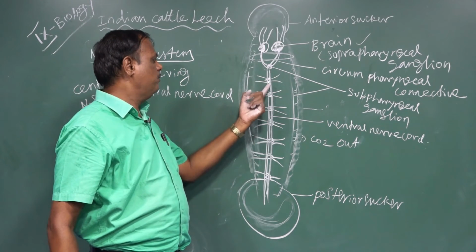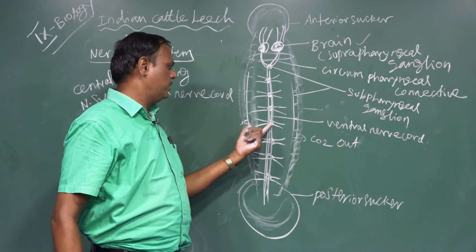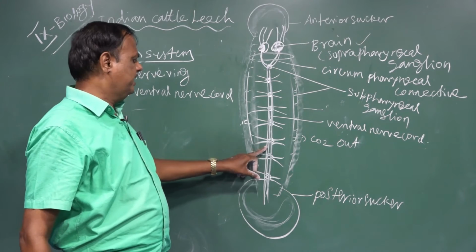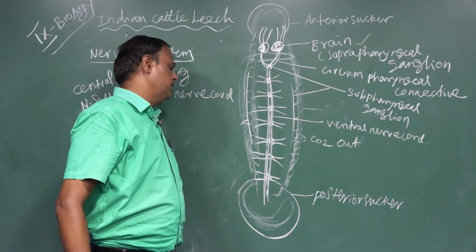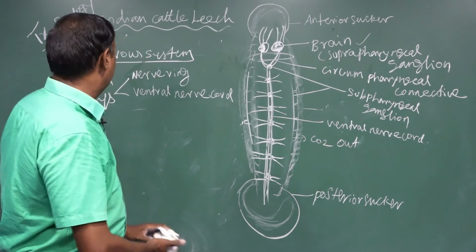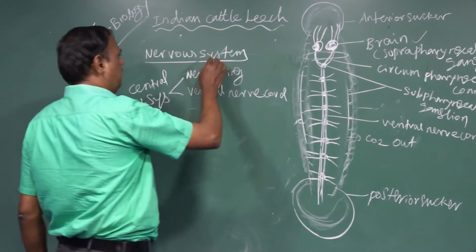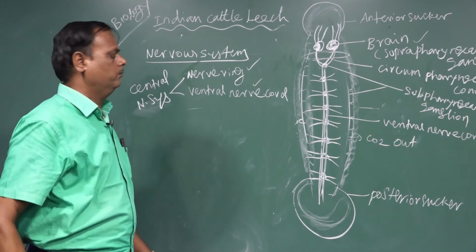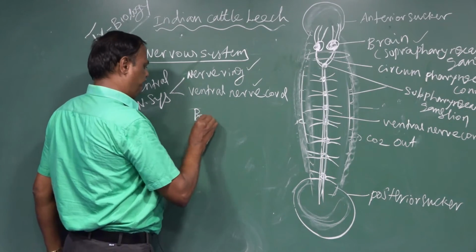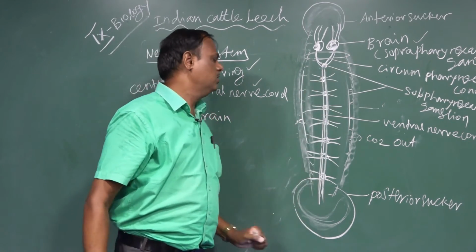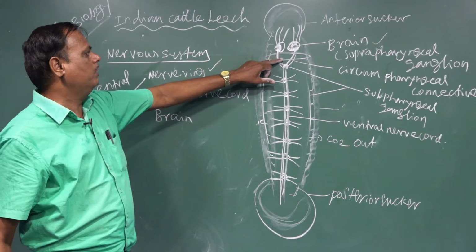It also has numerous ganglia present along the ventral nerve cord, and it connects to the last segment of the body of the leech. The central nervous system of the leech consists of the nerve ring, the ventral nerve cord, and the brain. The brain, also called the suprapharyngeal ganglion, is located above the pharynx.